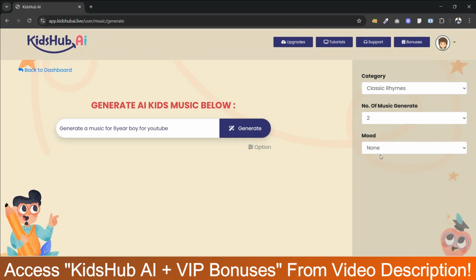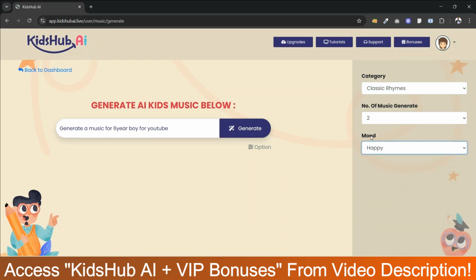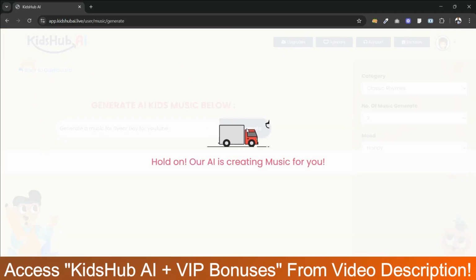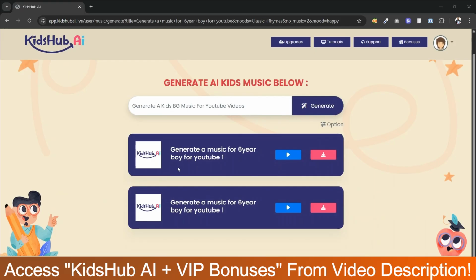All right, and the mood. Suppose I'm just selecting happy. Okay, now click on generate. Now just wait for a few seconds. All right, so here two music is now generated.